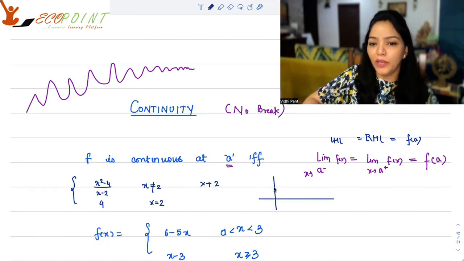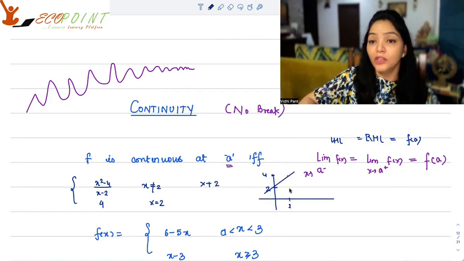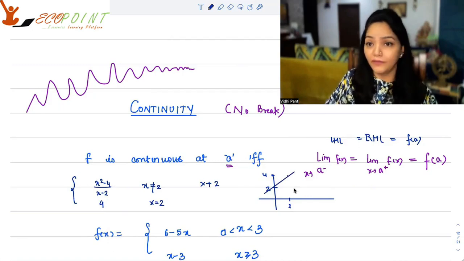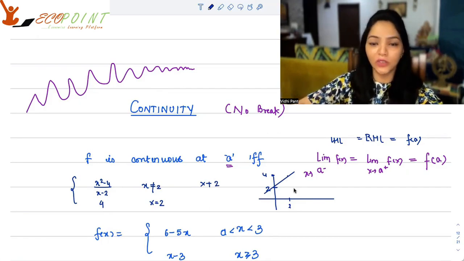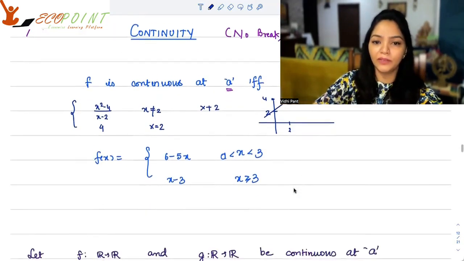Graphically, there will be no break. Here you have 2, here you have 4. As x goes to 2, the function will be going to 4. So the graph will not have any break. The function is defined everywhere. At 2, I thought there was a problem, but the moment I defined it at x equal to 2, the function is giving me the value 4. It's all sorted. It becomes a continuous function. You will not have any break.